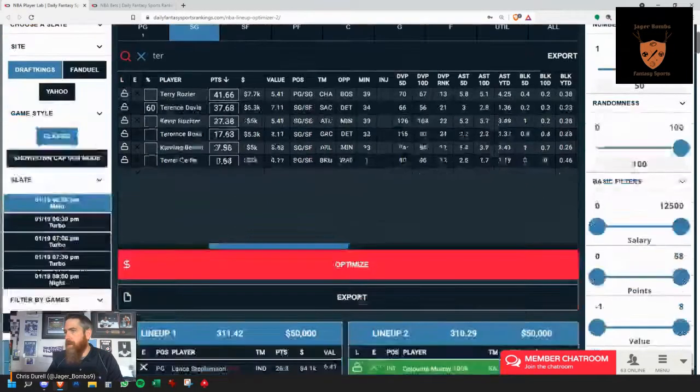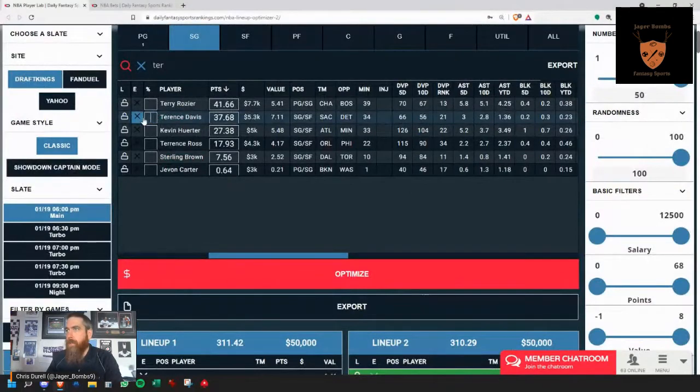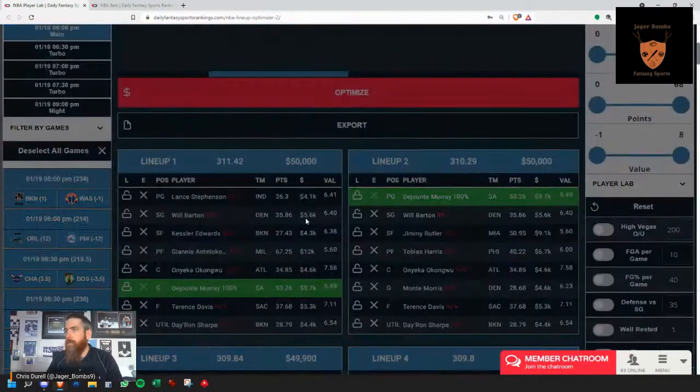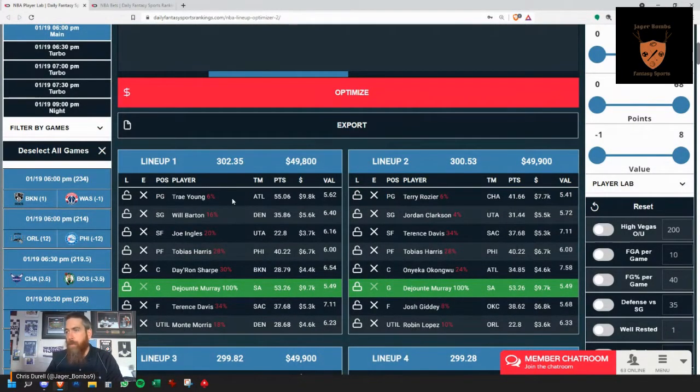Now, I actually want to take Terrence Davis off because he was at 100% before. So with the randomness at 100, what I want you to pay attention to is the percent beside all these players. What this does is just give you more random players in your player pool. The first thing that you notice here is these red percentages beside each player get a lot lower for all the players outside of the players in green that you have locked. That's because your player pool is now expanded, because you're adding more randomness to your player pool, so more players automatically show up in your player pool. So that's how that works.